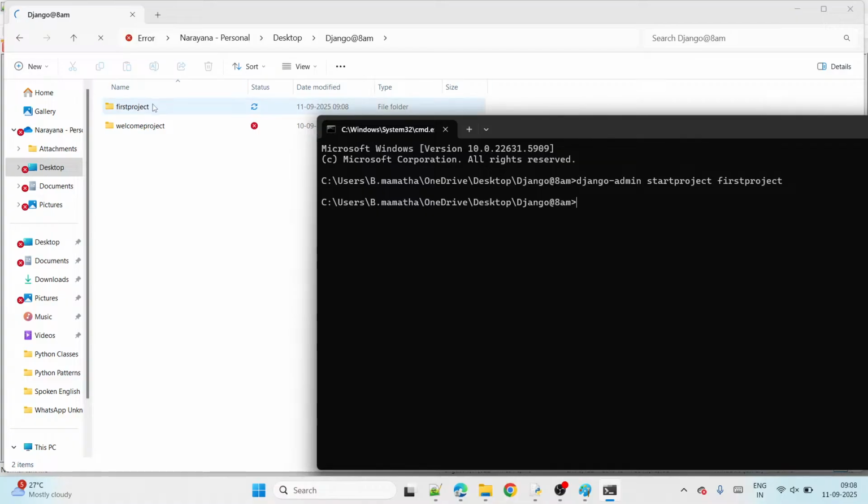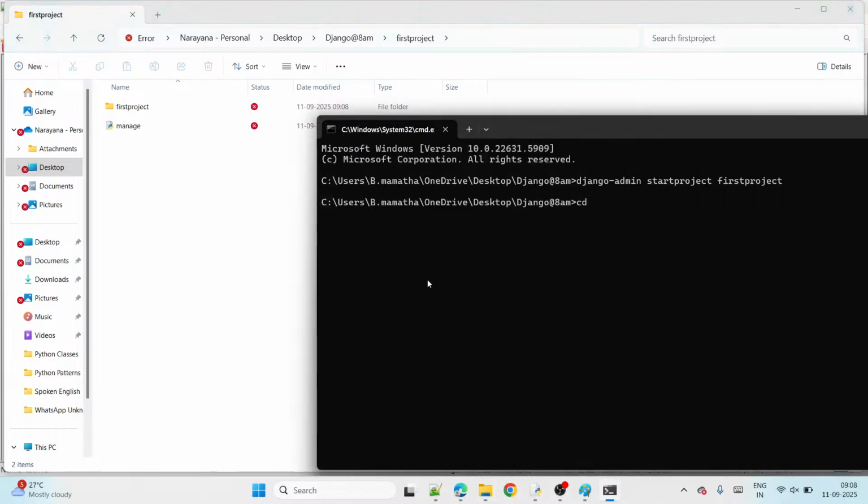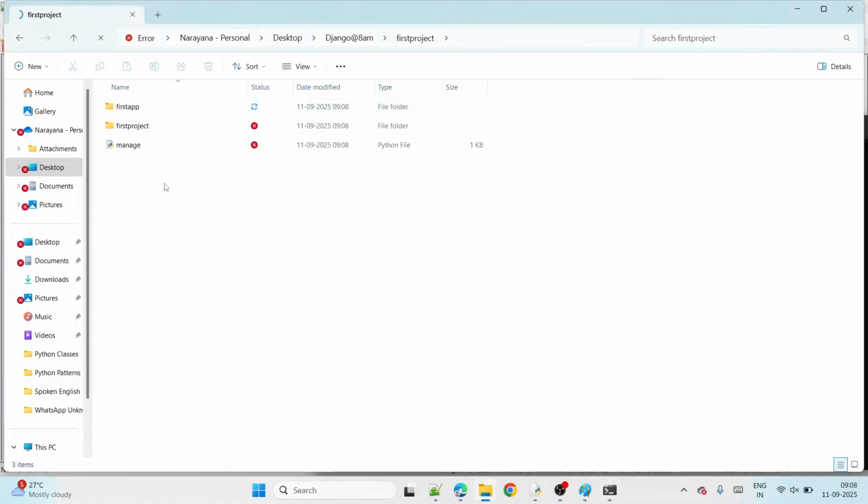Now inside the project folder, I want to create the app. Go to the next folder, the firstproject folder. Inside it, I want to create the app: python manage.py startapp, and I take the app name firstapp, guys. Now we have a project, and in it we have an app. In the project folder, we know what files are there. See, these files are there.